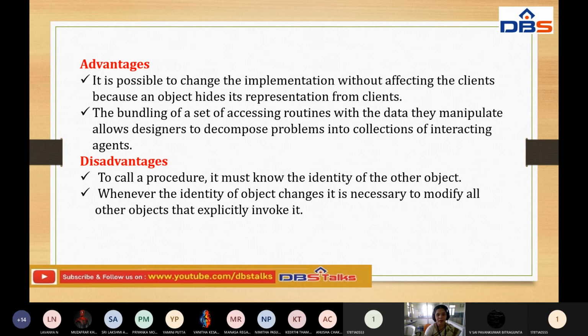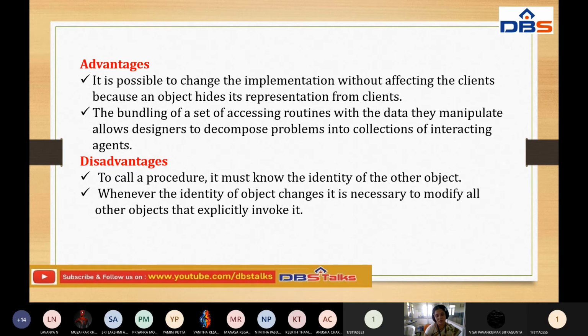Disadvantages: to call a procedure, meaning a procedure call or function call, it must know the identity of the other object. Generally both objects don't know each other, but when the process call is going on, they automatically identify the other objects and communicate individually. They don't have any prior knowledge, and they don't know the representation of the other object.